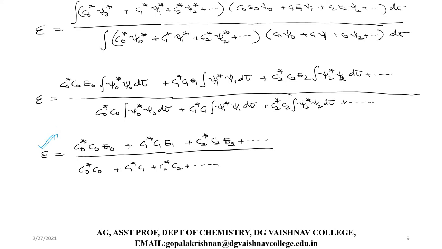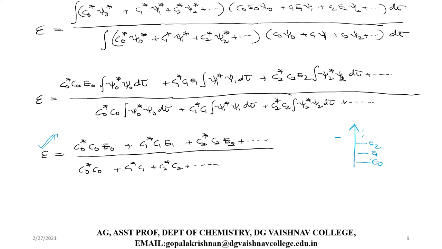Now I'm going to subtract the actual ground state energy E naught. You know very well that for our system the actual ground state energy is E naught, the first excited state energy is E1, and the second excited state energy is E2. Like this we have different excited states.